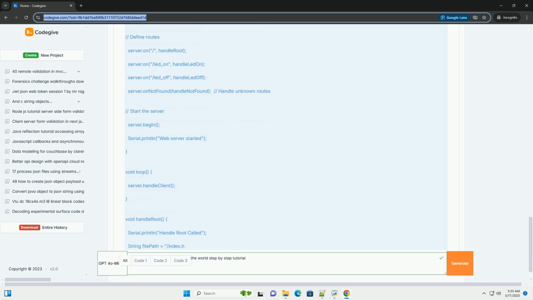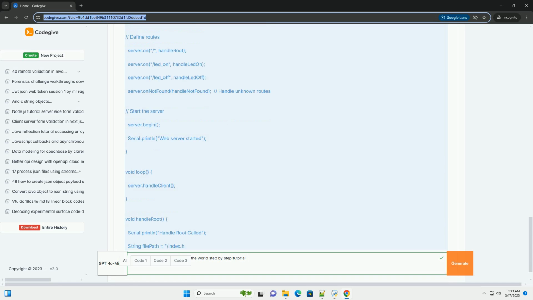Upload the data folder to SPIFFS. In the Arduino IDE, go to Tools, ESP32 Sketch Data Upload. This will upload the contents of the data folder to the ESP32 SPIFFS partition. This step initializes the flash with the HTML page.